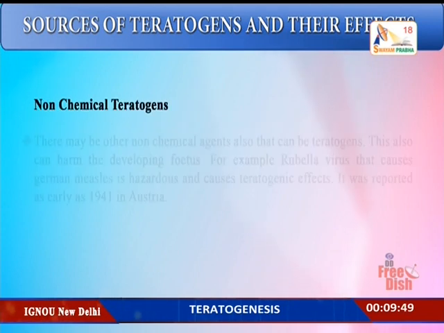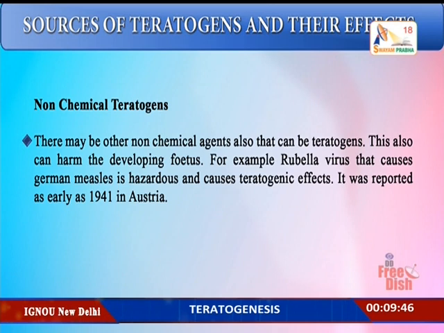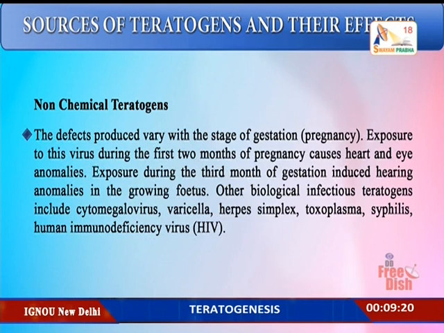Non-chemical teratogens. So there are also other non-chemical teratogens. For example, certain viruses can also harm the developing fetus. Rubella virus, also known as the cause of German measles, is hazardous and causes teratogenic effects. This was reported as early as 1941 in Austria. That is why now women are given the German measles vaccine, that is the rubella virus vaccine, to prevent this disease. The defects produced vary with the stage of exposure. Exposure to the virus, normally in the first 2 months of pregnancy, can cause heart and eye anomalies.